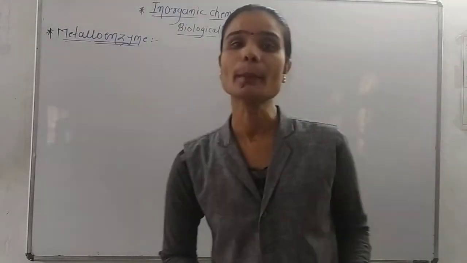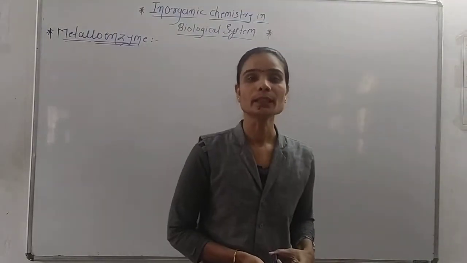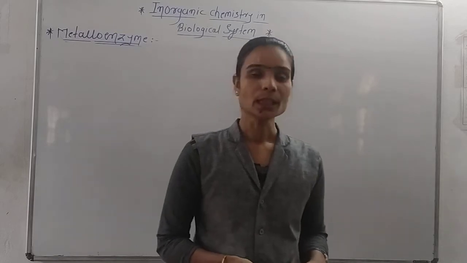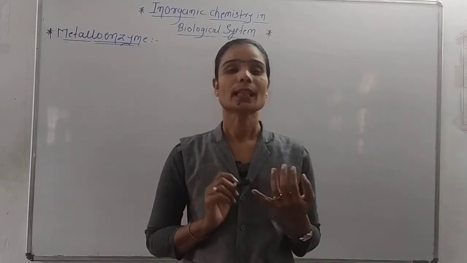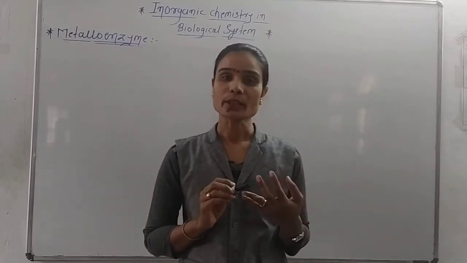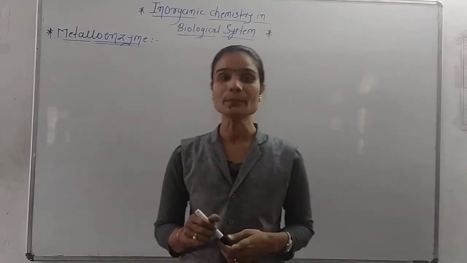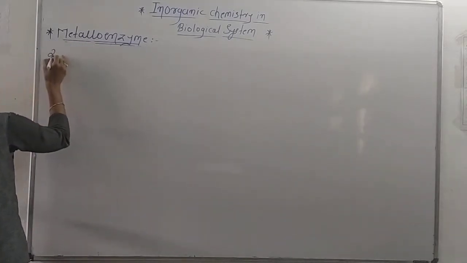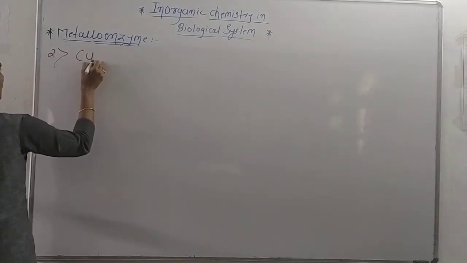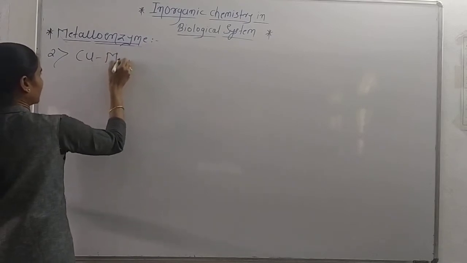Hello friends, welcome again. In the last lecture we completed the first metalloenzyme, that is the zinc metalloenzyme, and its three types: carbonic anhydrase, carboxypeptidase and superoxide dismutase. Today we are going to see the second metalloenzyme, that is the copper metalloenzyme.